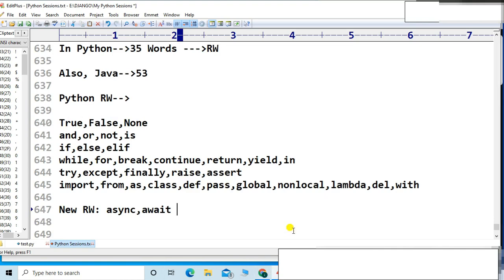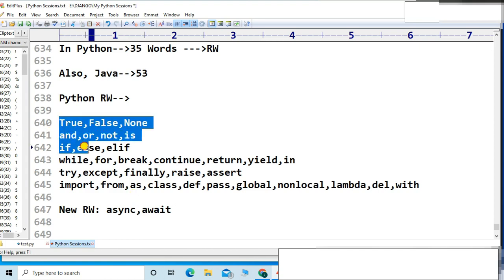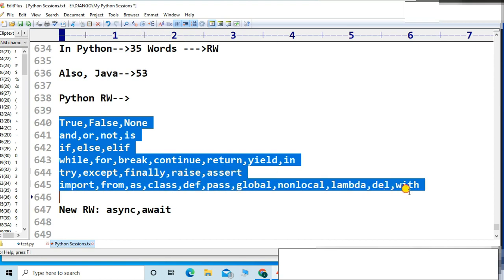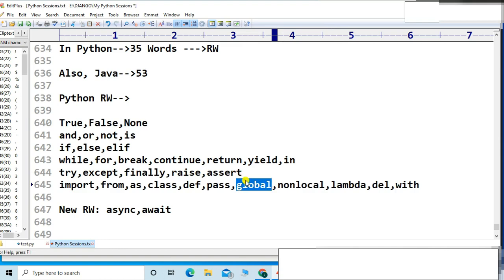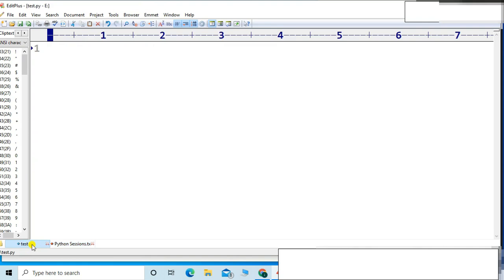Okay, one second, let me admit the request. Right. So again, these are the 35 reserved words, but programmatically, friends, I want to find them. It is not possible to revise all the reserved words, right? Suppose I can miss one or two reserved words. It is a very natural thing, right? So how to find the reserved words programmatically, friends? Very simple. This is my Python file test.py.